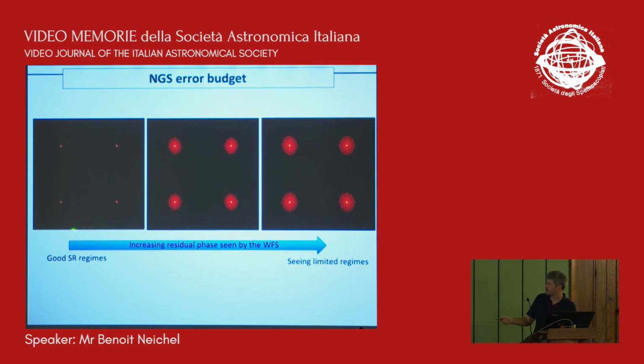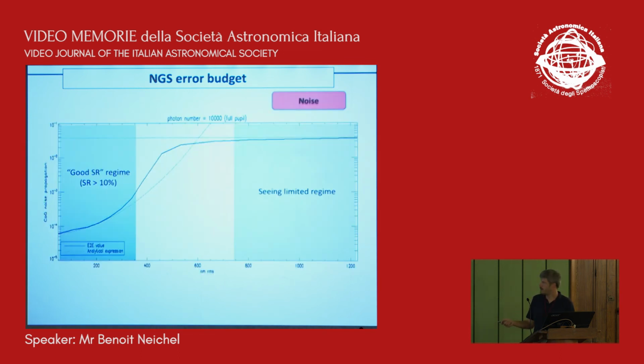So in that case, for instance, you have your star very well compensated. You have a very nice diffraction-limited spot. And for instance, if you go towards the seeing-limited regime, then you will have some halo. So the noise propagation at the end will look something like this. So you have the good diffraction-limited regime, the seeing-limited regime, and actually in between.